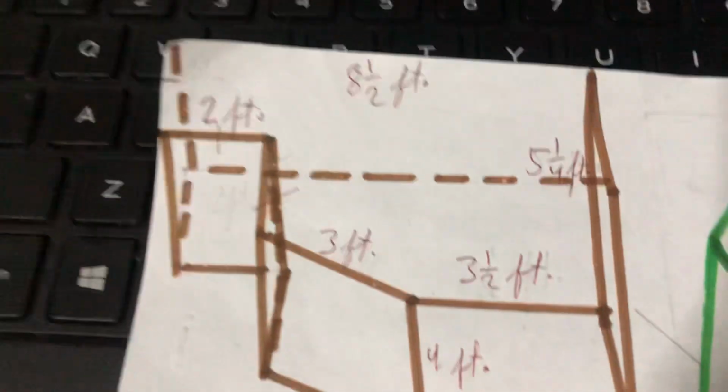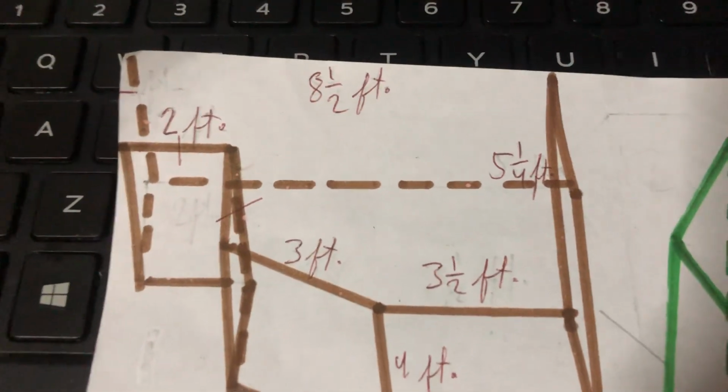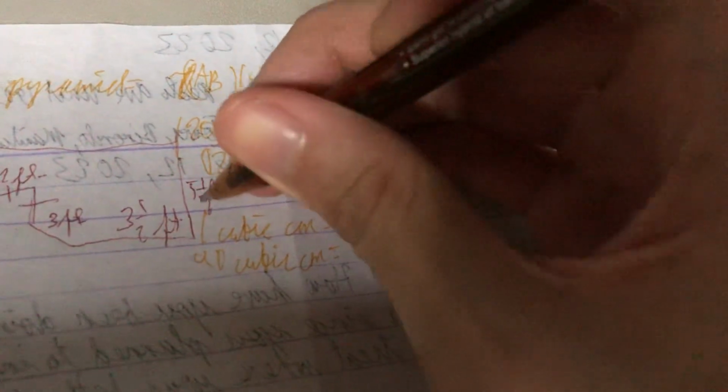And then, ano yung measures na ginamit ko? Ayan, this is 2 feet. So, therefore, this one must be 2 feet. Tapos, these 2 are congruent. Tapos, the slant part, that's 3 feet. Tapos, 3.5 feet. Tapos, 5 and 1/4 feet. Tapos, the last one, I'm sure that's 8.5. Tama ba? Okay. So now here's what we have so far.